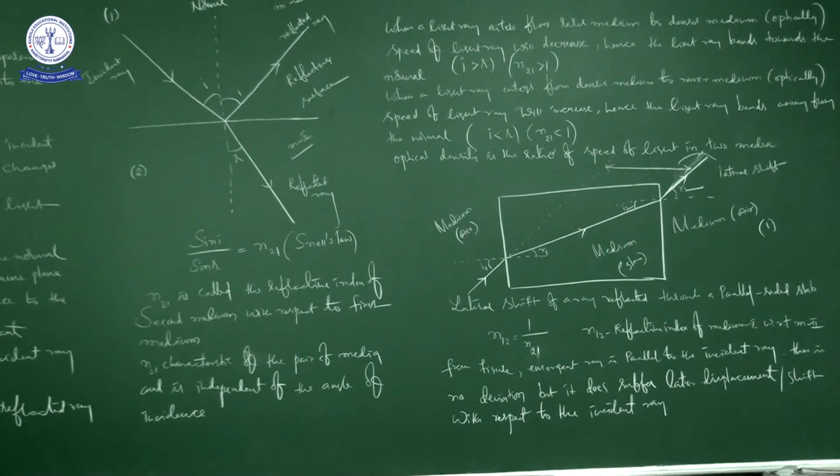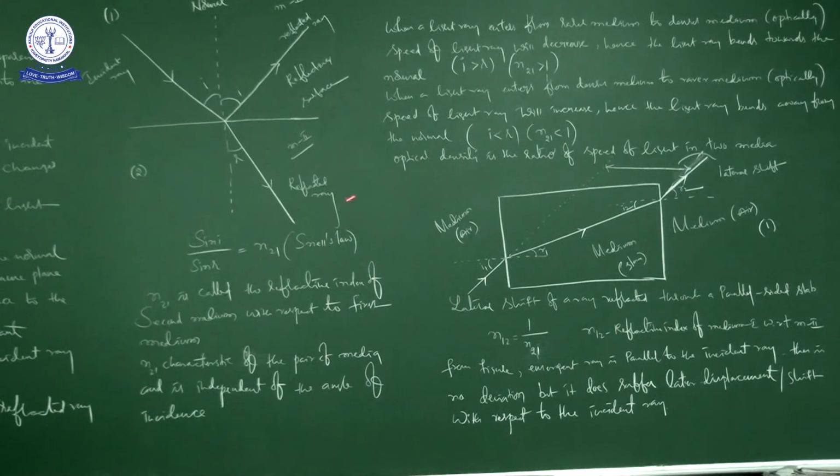But by knowing the refractive index of a pair of media, you can get the amount of bending of a light ray when it enters from one medium to another medium. Okay, that is the thing. Here you can get it by knowing the refractive index. So from this picture, I hope you know what is what: it is the second medium, it is the first medium, it is the refracted ray.